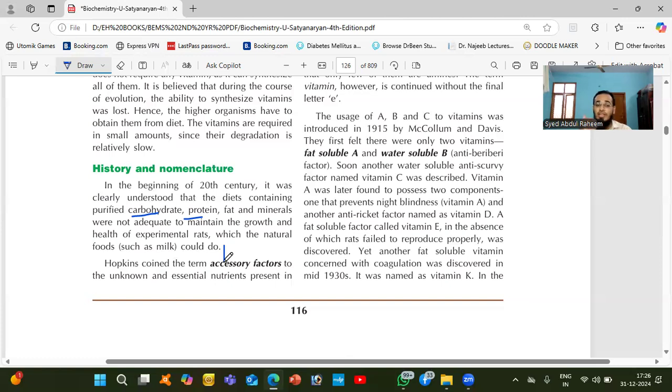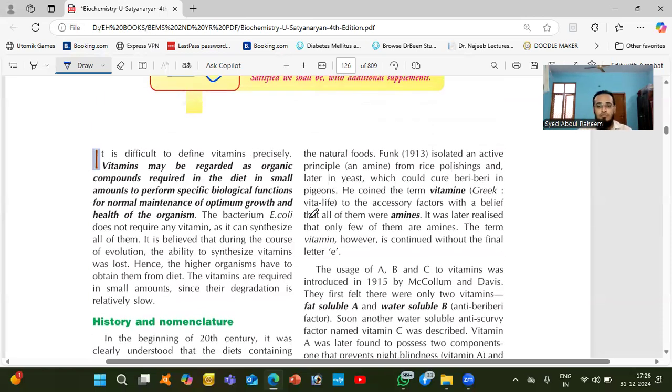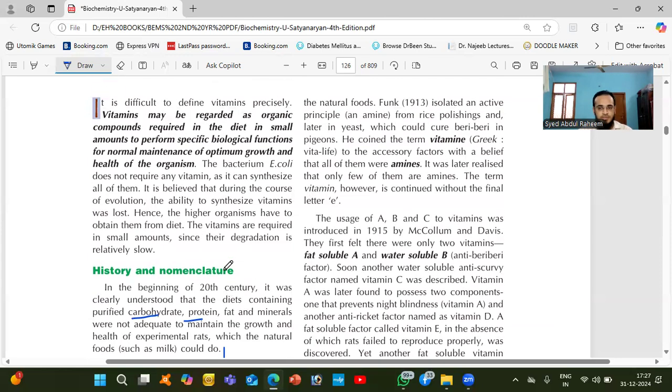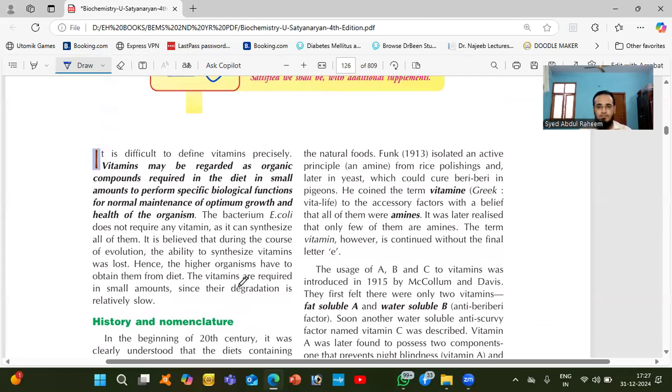So they observed that we need accessory factors, which they named as nutrients present in natural food, like milk. In milk we have calcium, vitamin D, and other substances. So they are vitamins.